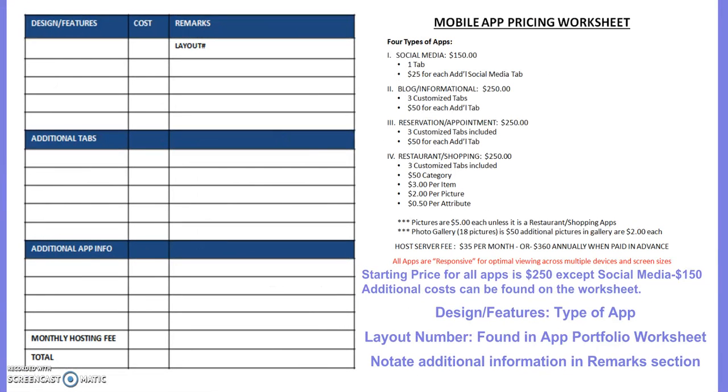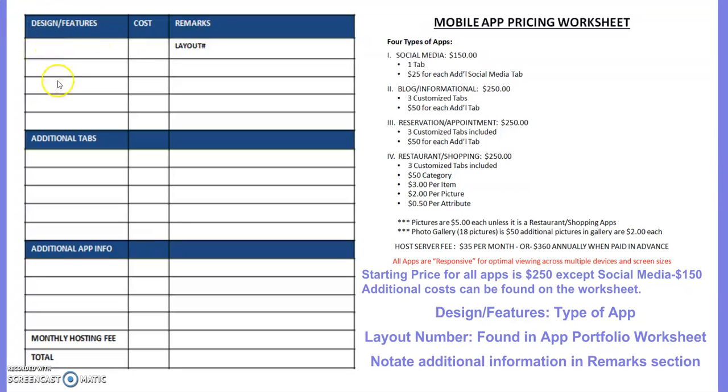Moving on, we do have where the app information goes. This gives us our baseline price for the app. It needs to be as accurate as possible. Sometimes you may have to walk away from a restaurant with the menu, go home and do some homework and figure it out. So in the very first block under design and features is going to be the type of app, whether it's social media, and the cost is $150, or if it's blog, information, or reservation, appointment, restaurant, or shopping, and the cost is $250. The layout number is available, different layouts. It's going to be in your app portfolio worksheet, a worksheet in your app portfolio rather.